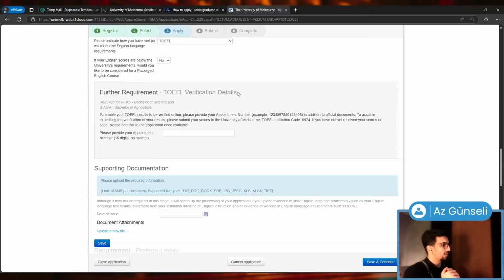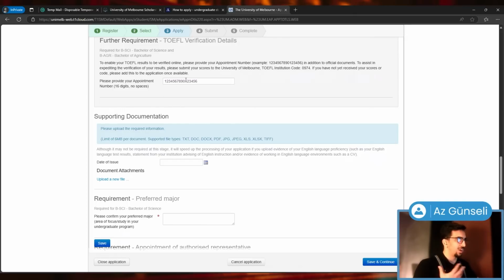Now we're going to upload that too. To assist in expediting the verification of your results, please submit your scores to the University of Melbourne, institution code, blah, blah, blah. So once again, I'm going to give them just some random number here because this application will not reach them in any way whatsoever. So I think it's fine to put in a random number here.